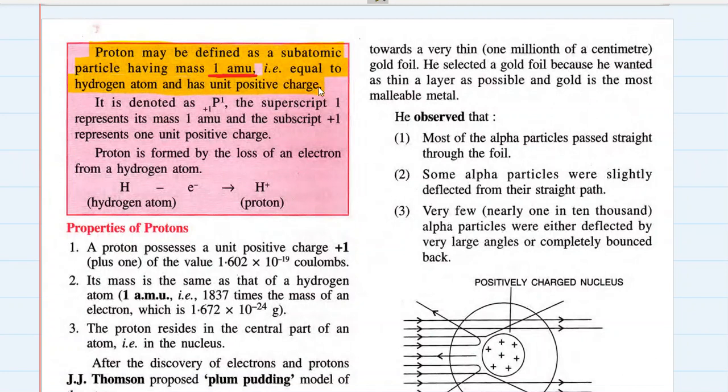the mass of a hydrogen atom, and it has a unit positive charge. Proton is denoted by P, superscript 1, subscript 1 plus. Superscript 1 represents its mass, 1 AMU, and the subscript plus 1 represents 1 unit positive charge. Proton is formed by the loss of an electron by a hydrogen atom. So a hydrogen atom loses an electron and gets converted into a proton. So every atom consists of a proton. Hydrogen atom consists of one proton, because when one electron is lost from a hydrogen atom, it is left with one proton.